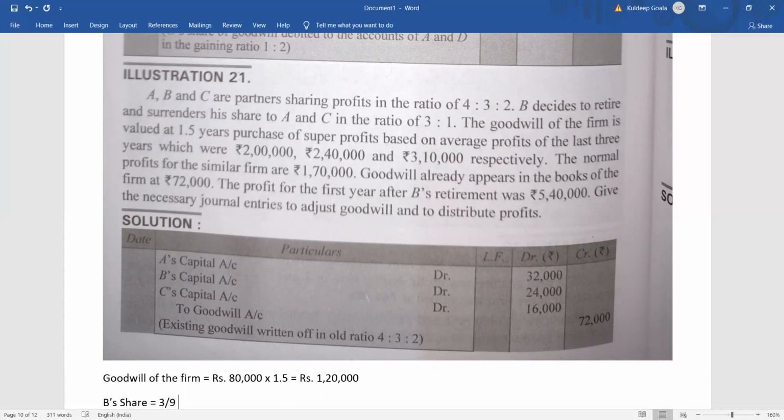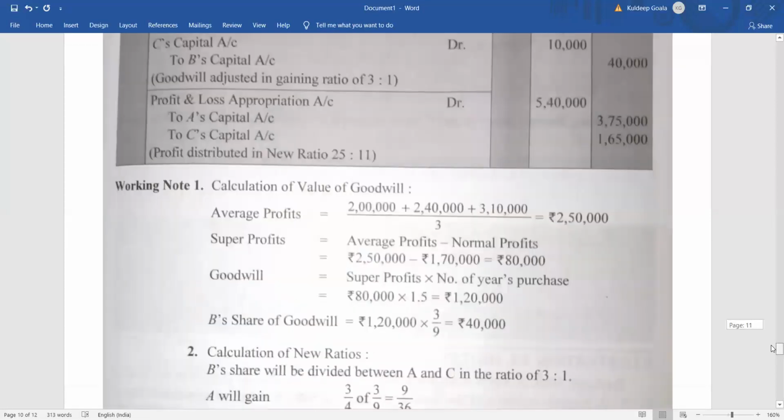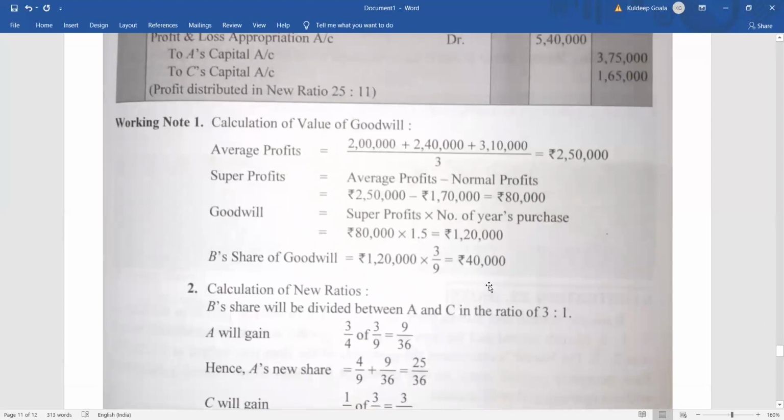That is why it was a mistake. So 3 by 9 of 1,20,000. Okay, here you can see the calculation has been done. So it is how much? Ultimately 40,000, right? So B's share appeared to be 40,000.